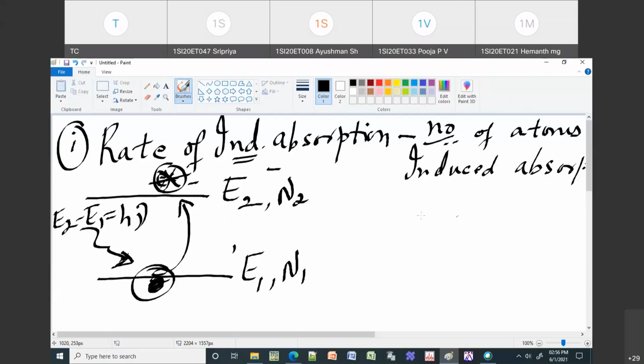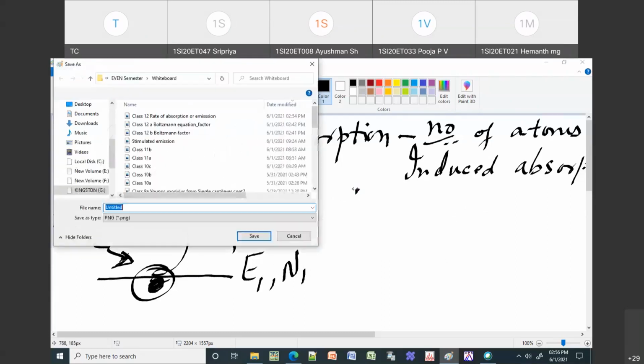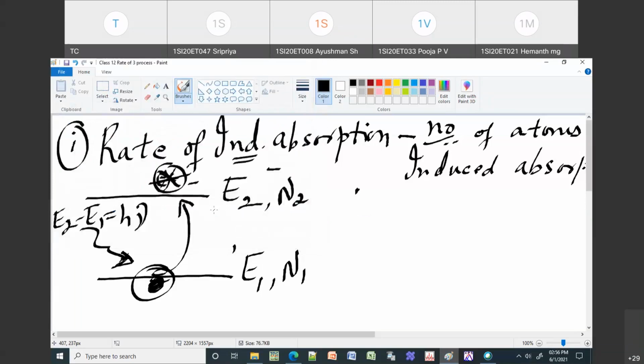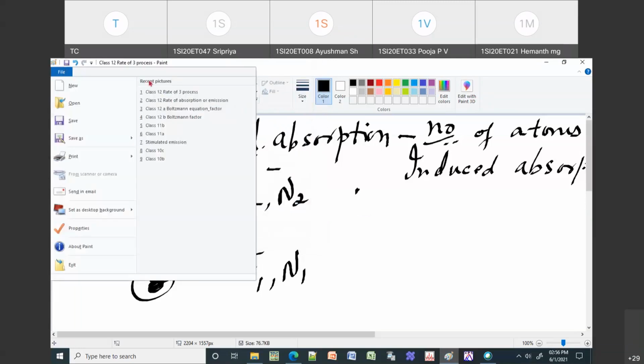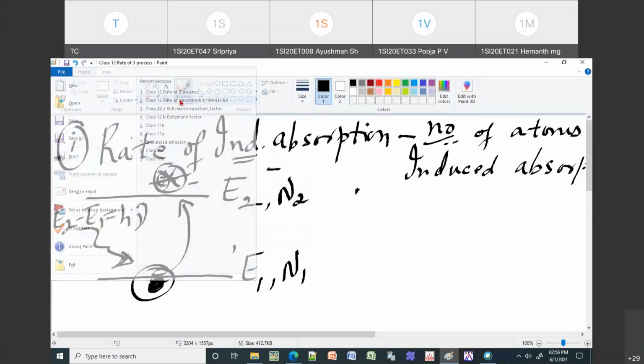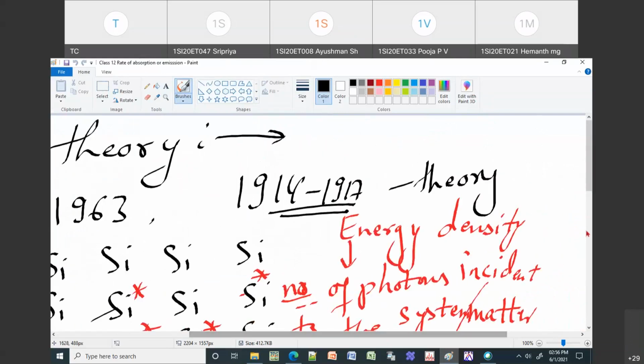As I was telling in the previous slide, you can have the same thing, but for all three processes. Rate of three processes. So I will just open this. As I was telling, there can be a large number of atoms.